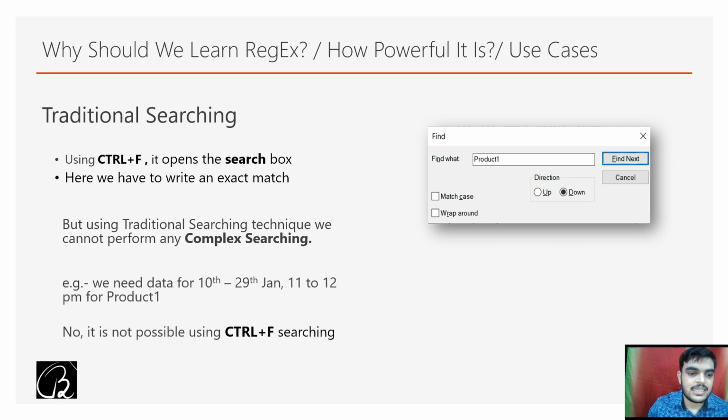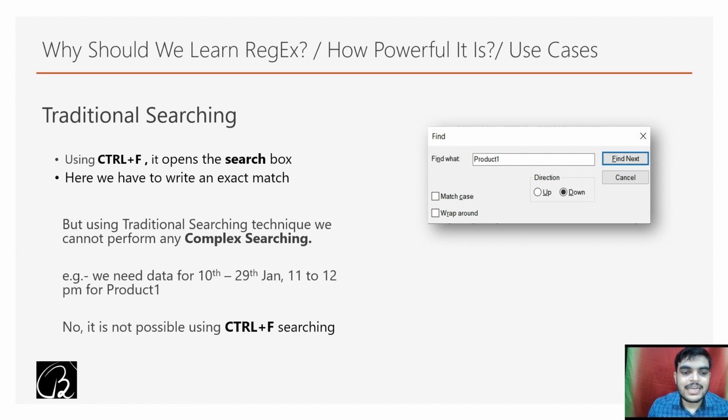Let's say we need data for the 10th to 29th of January, 11 to 12 p.m., for a particular product, say product 1. You can see we have multiple criteria here, so you cannot search with only product 1. You won't get that answer. In that case we cannot do it with the traditional approach, or with the help of the traditional mechanism.